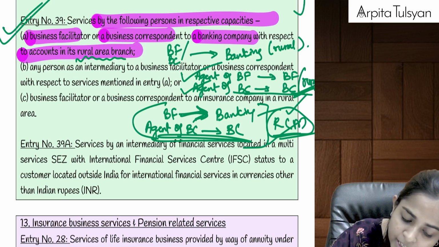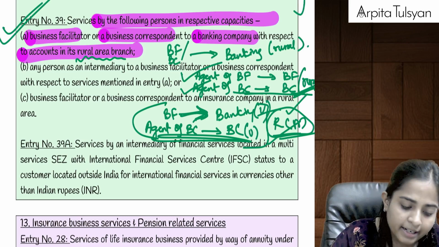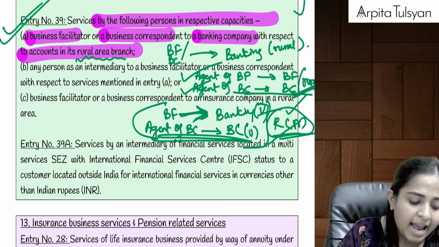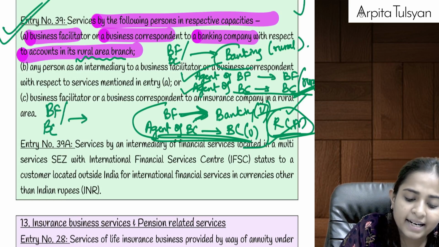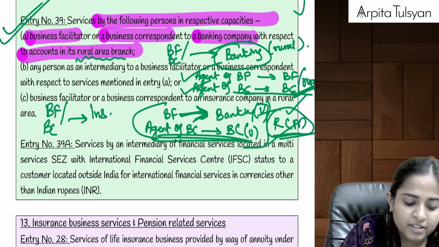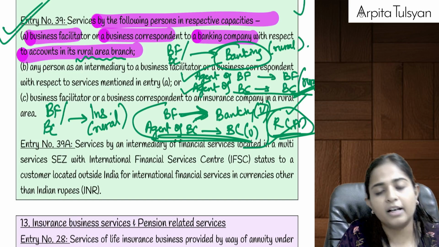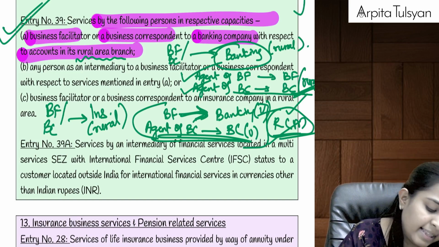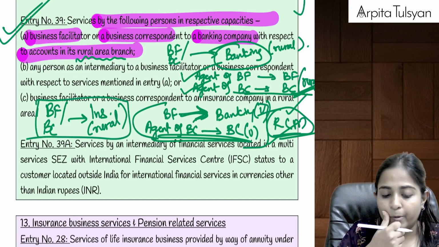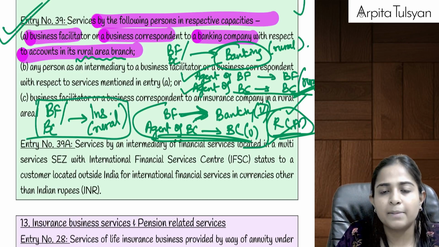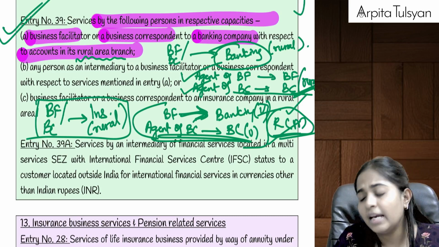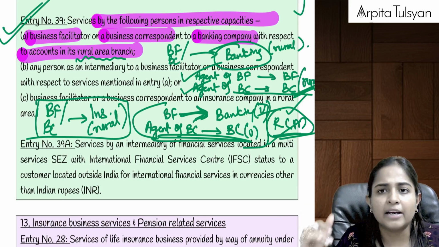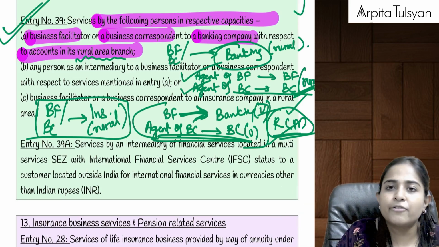If it is pertaining to urban, then let's make it taxable under reverse charge mechanism. And last one, BF or BC providing services instead of a banking company, if they are providing services to an insurance company for their rural area office, then this will also be totally exempted. So basically BF, BC providing services to the bank, BF, BC providing services to the insurance company, or agents providing services to BF or BC, again for rural, only these will be exempted.